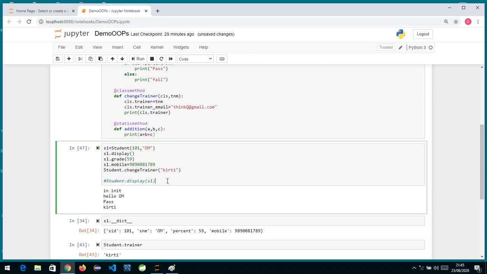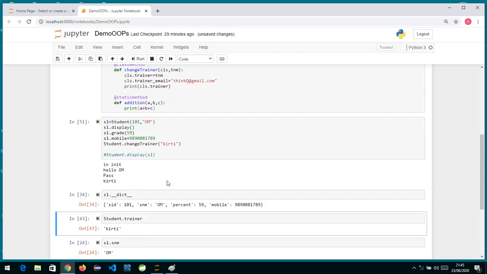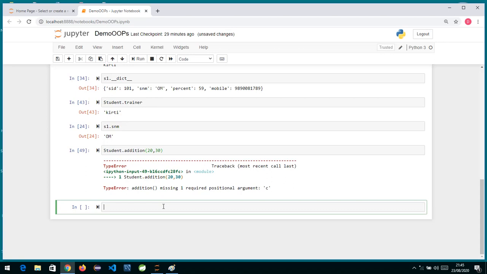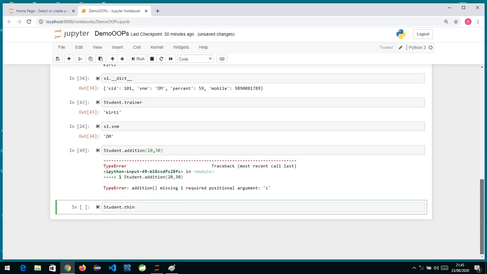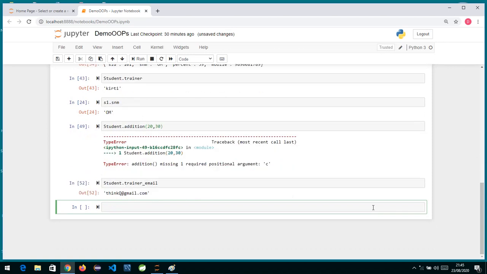Okay, now there is no need also of creating an object, but let it be. Now if I write over here Student dot, what's the variable name over here? It is trainer email, I feel. So I've created trainer email. Okay, trainer email, and if you print it, you will see it.